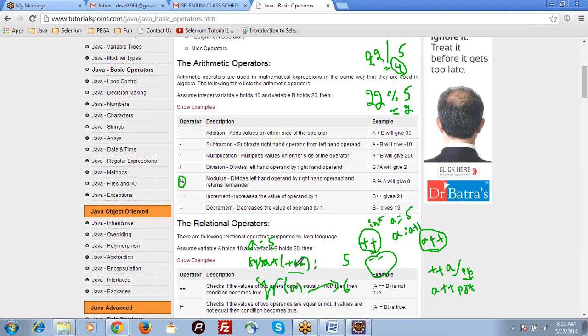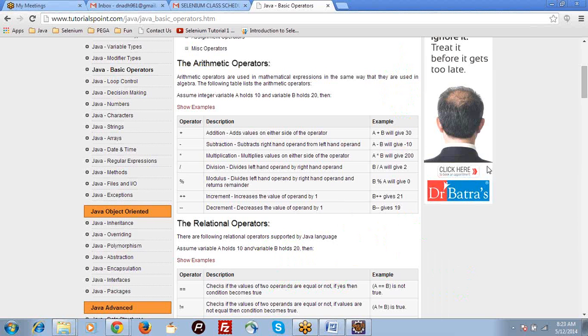But if you use a plus plus, it will evaluate the value and use the value at the line itself. So it will print the value as 6. You are clear, right? Yes, I got it. That is all about arithmetic operators.